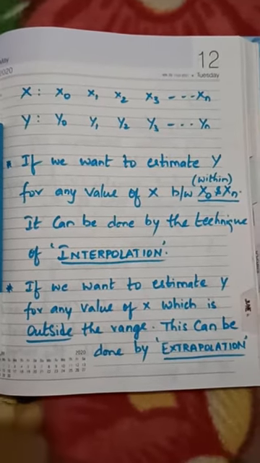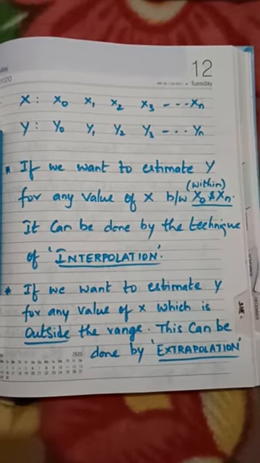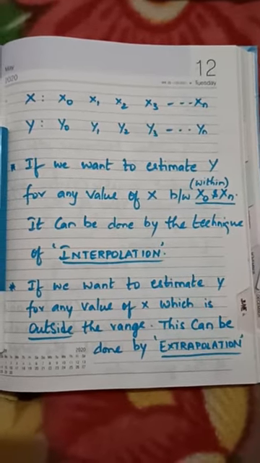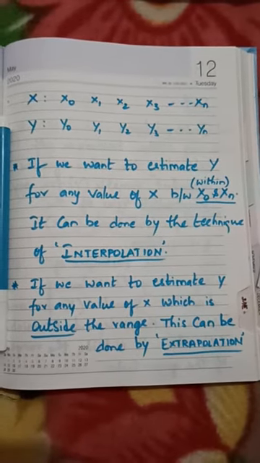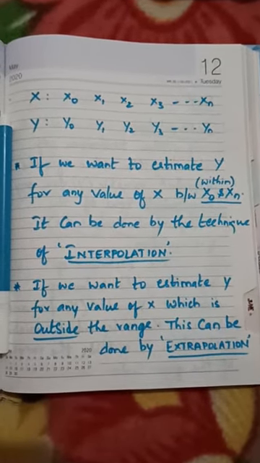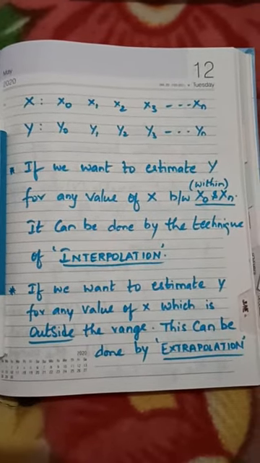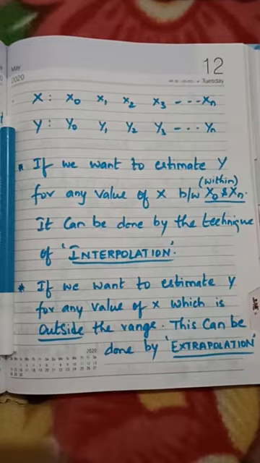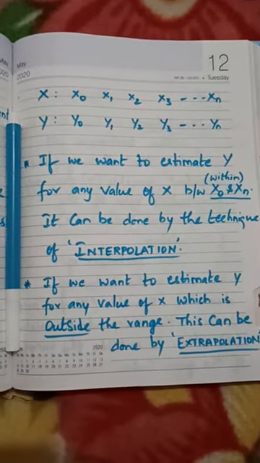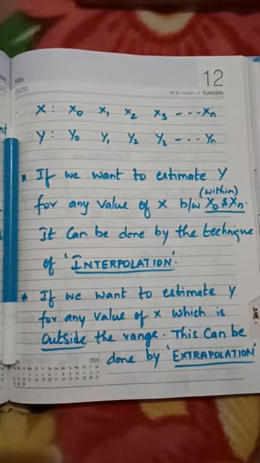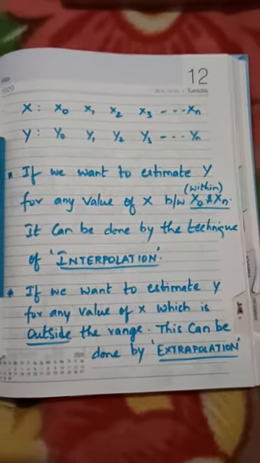We always estimate the value of y by using the value of x, which is why x and y are interdependent variables. One which depends on the other, we call interdependent.